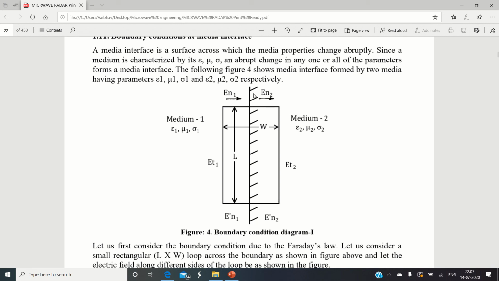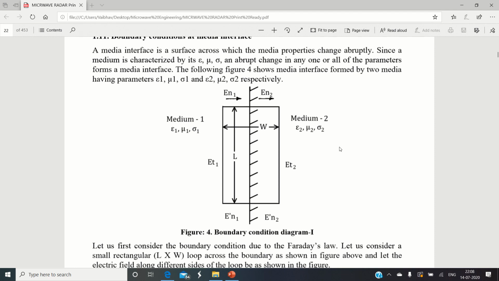Okay. So let us see how this boundary is going to behave whenever an electromagnetic field is incident on it. Why we are going to study the boundary condition is in order to see how this electromagnetic field is going to behave when it starts entering the second medium from the first medium. So suppose an electromagnetic field is traveling from medium number 1 to medium number 2.